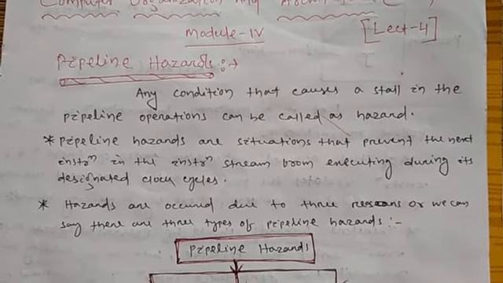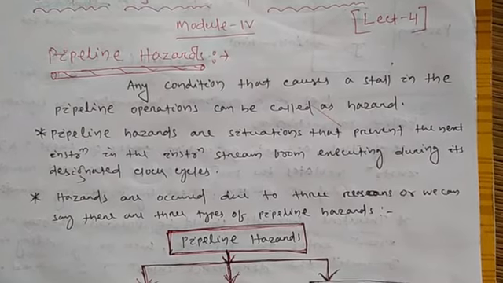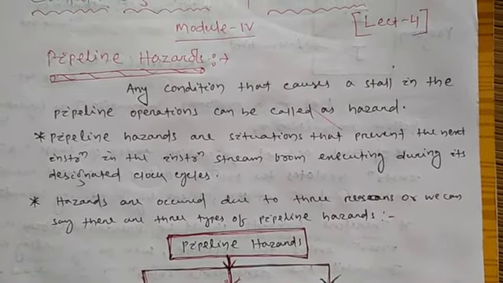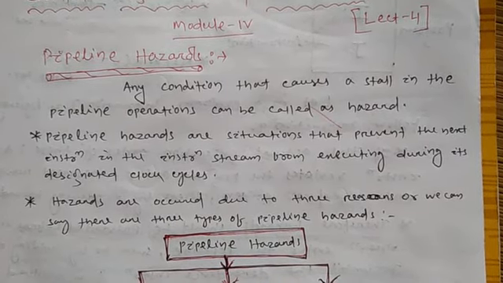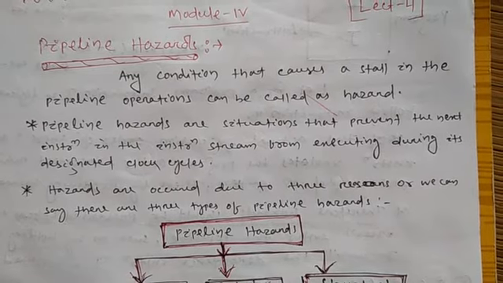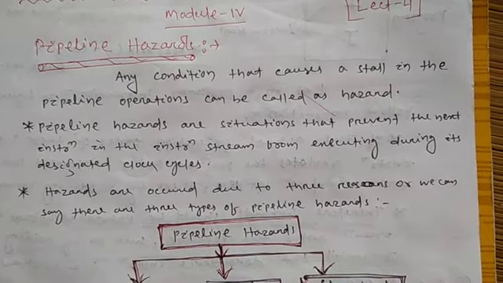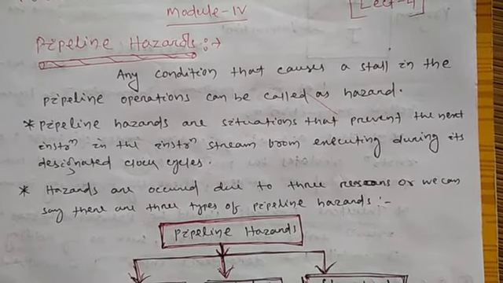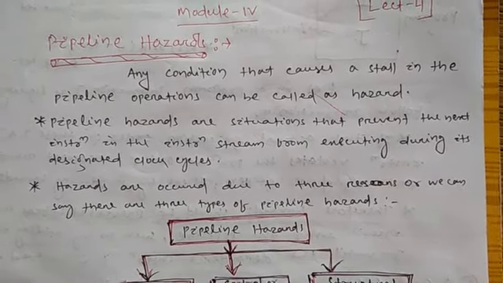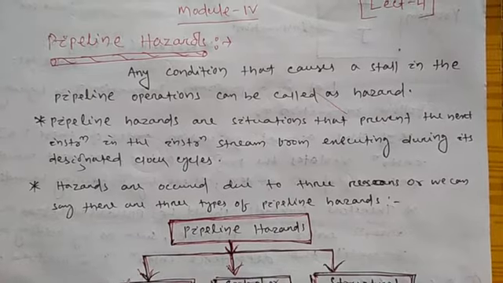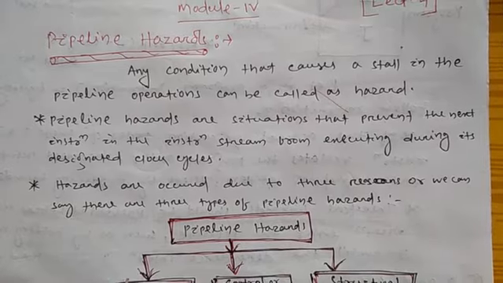Okay, next, we can also say pipeline hazards are situations that prevent the next instruction in the instruction stream from executing during its designated clock cycle. So when we load instructions into the pipeline, if instruction 1 is executing properly, then in the next phase instruction 2 will enter the pipeline. But if any problem occurs in instruction 1, then it will prevent the execution of instruction 2. So what is this called?